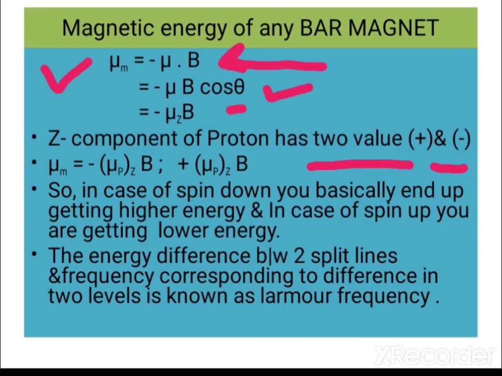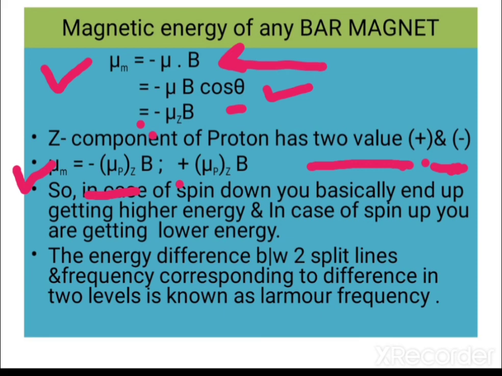So you can see here that for the positive case, minus plus will become minus, so it will give minus mu p z B value. And in case of negative, the negative and negative signs will become positive, so it will give plus mu p z B value. So ultimately it's giving two values, one positive and the other negative.